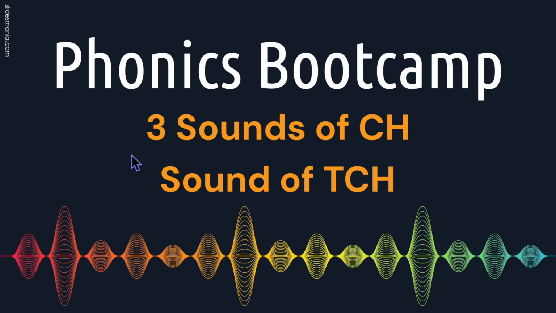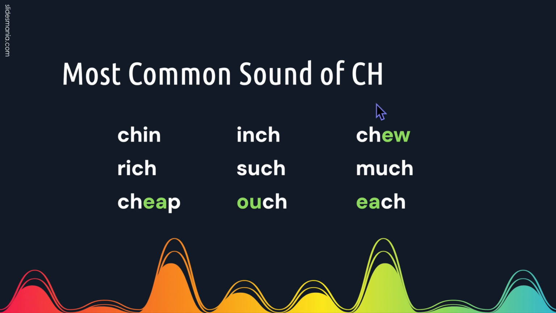We're going to learn the three sounds of CH and the sound of TCH. The most common sound of CH is ch. This is the first one kids learn. Chin, inch. EW says oo or you. Chew, rich, such, much. EA in this word says e, cheap.